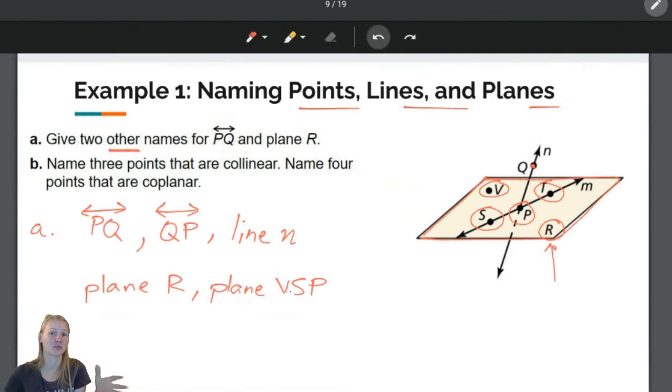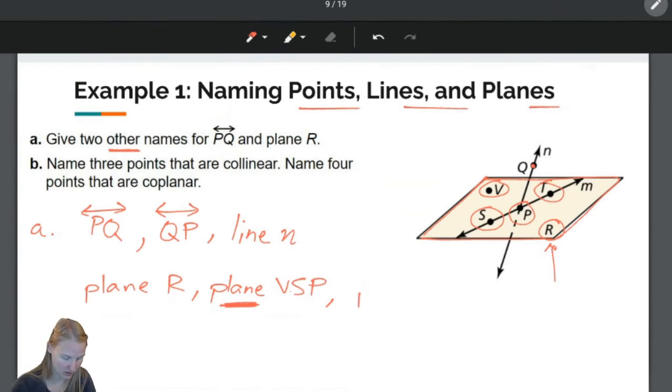If you just say VSP, I don't know what you're talking about. Are you talking about a triangle where you connect V, S, and P? I don't know what you're talking about if you just say VSP. So you must write the word plane. And now, okay, so that's one name other than plane R. Let's come up with another one.